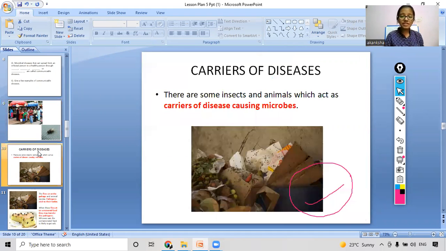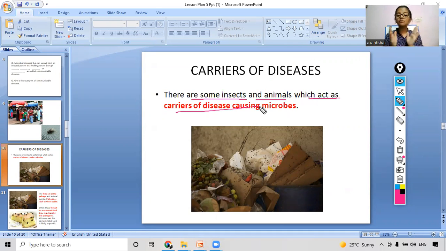First, we will see the definition of a carrier. What is the definition of a carrier? There are some insects and animals which act as carriers of disease-causing microbes. So carriers usually include which organisms? Insects and animals. So you have to remember it. Now we will move on ahead and see some more carriers.